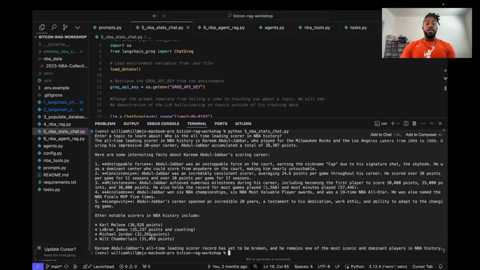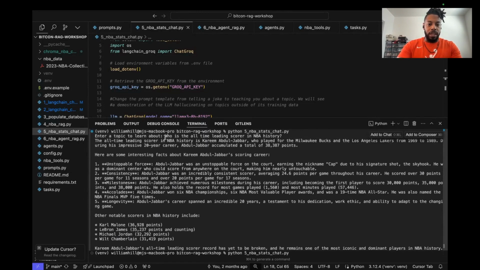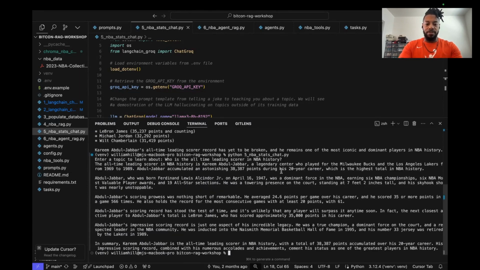And the thing is, these models are non-deterministic, right? So I can give that same exact prompt again, and it may give me a different answer. It's formatted differently, but it still says Kareem Abdul-Jabbar. Not correct. But if you don't have the proper context around that, you wouldn't know, because it's very confident in this answer, right? So this is where we can use retrieval augmented generation to try to provide new or up-to-date information to these large language models.